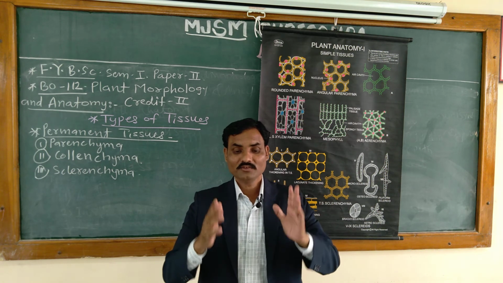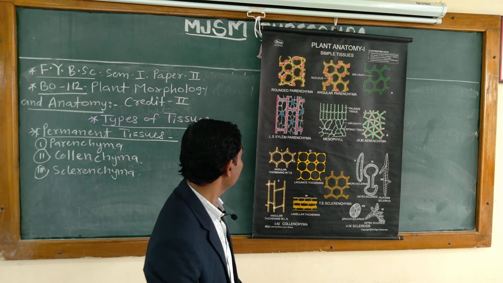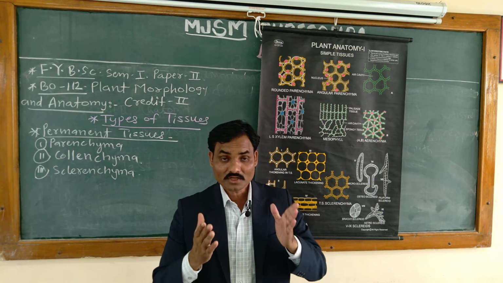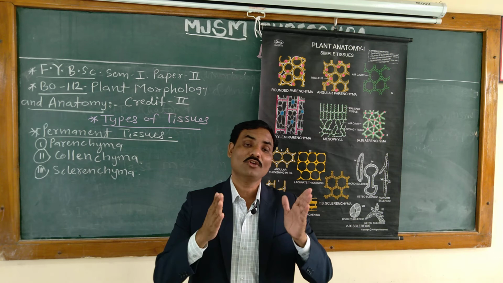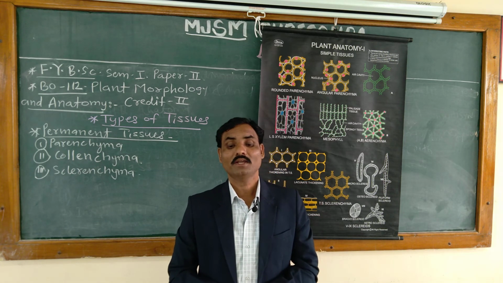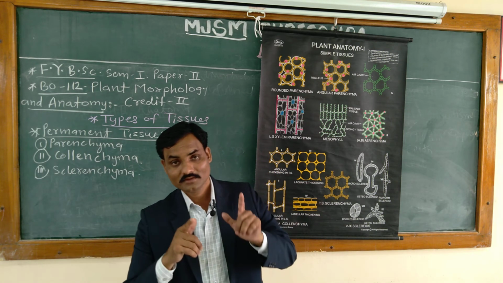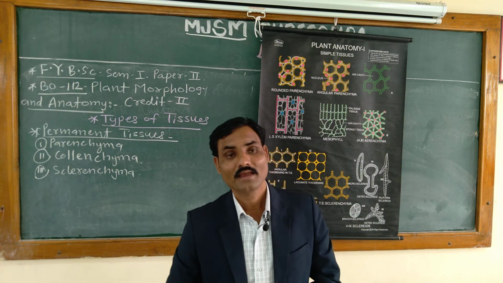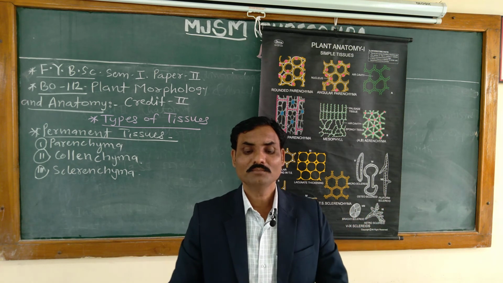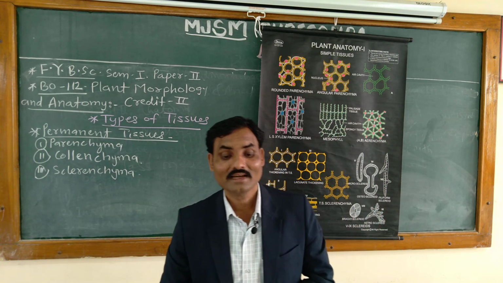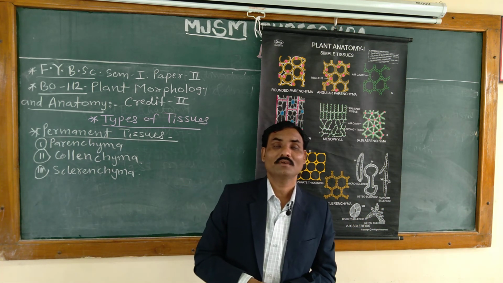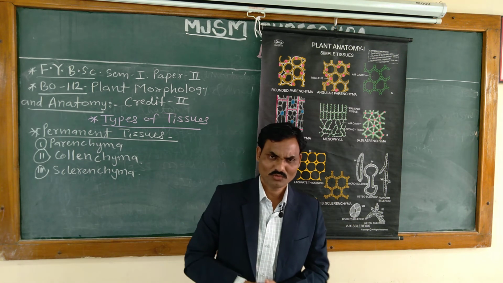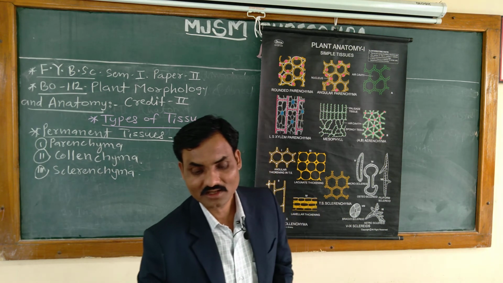Collenchyma is present in the hypodermis of dicotyledonous stems, particularly in the ridges if there is a ridge. It is absent from the roots. The collenchyma cells are also absent in monocotyledonous stems.